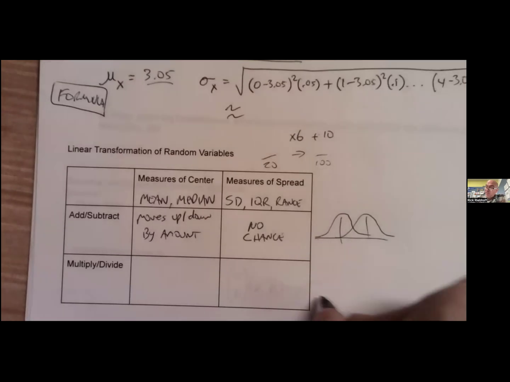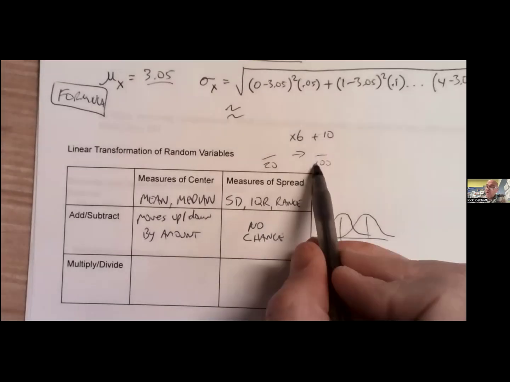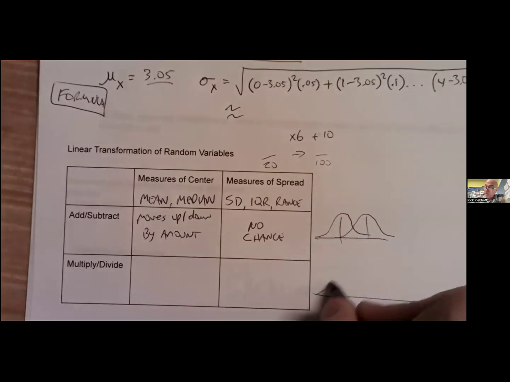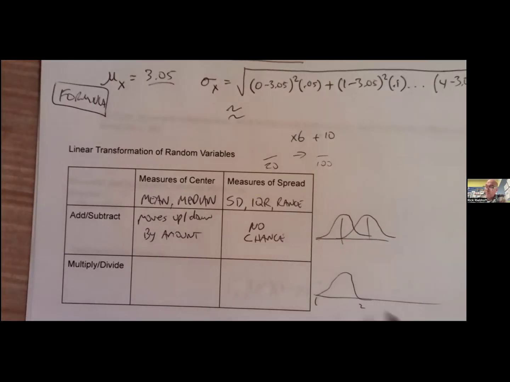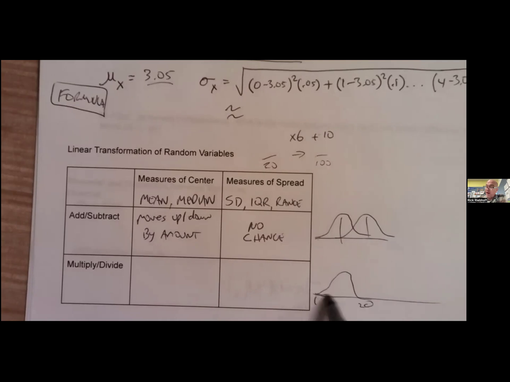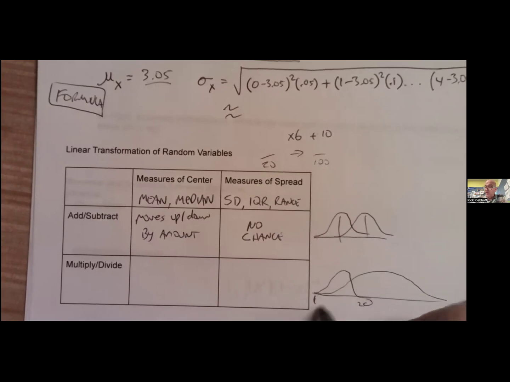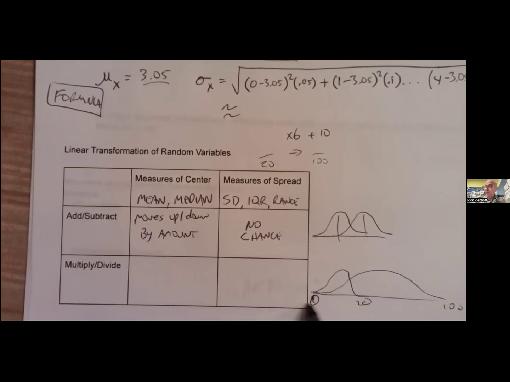All right, if we multiply and divide, though, if I go from 20 and I'm just multiplying, I multiply every score by 5, let's say, to get to 100, right? 1 to 20, but I multiply everything by 5. Now the distribution looks like this. It's going from 1 to 100, let's say. Let's say my low score is 1. Now it's 5. 0 to 20, 0 to 100. What's happening? Is the center changing? Yes, right?